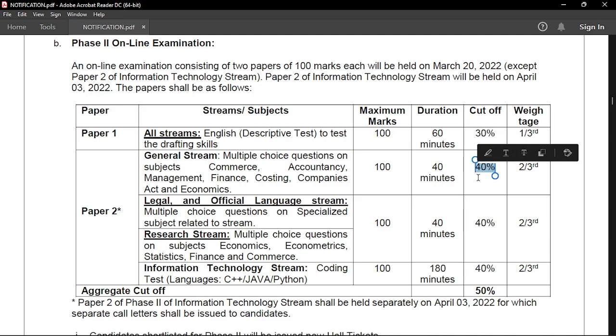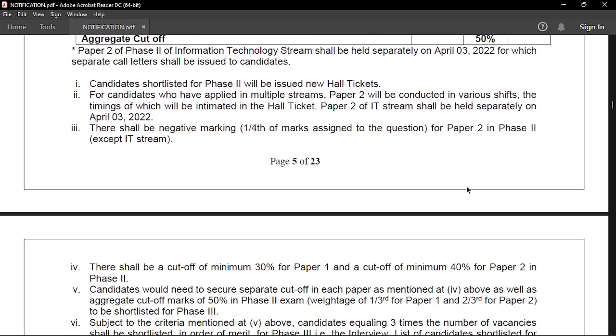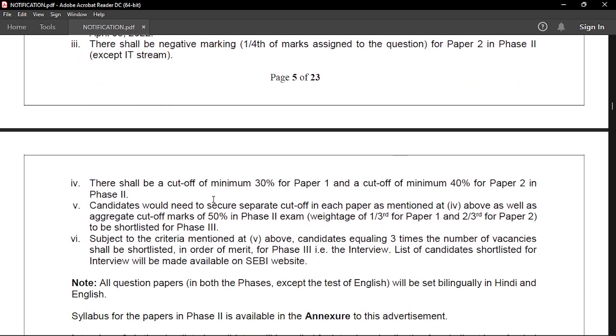Okay, so it is very important because there will be a shortlisting subjected to the criteria that I already discussed here. Candidates equaling 3 times the number of vacancies. So if there are 80 seats in generalist category, then 80 into 3, that is 240 candidates will be allowed to go into the interview phase 3. So you not only have to clear the cutoff, you have to score really, really well, because at the end of the day you have to see yourself in the final merit list.